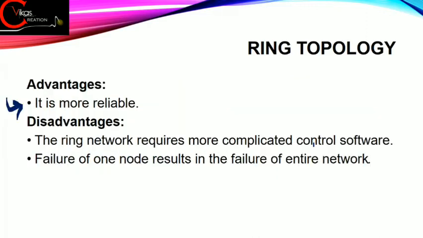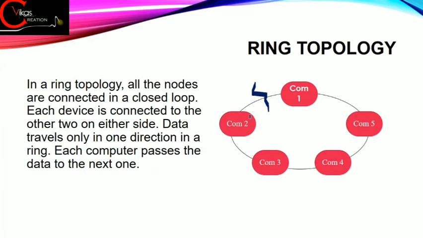Fine. Then next, failure of one node results in the failure of the entire network. Fine, if in case any one single computer is not working, I'm not saying the cable is not working. Now let's say this computer number 2 is not working. Fine, if computer number 2 is not working, in that case computers 1, 2 and 3, all these computers can have a data loss. Fine, so it may cause a data loss for all the devices in the network. Fine, so that's why every unit has to be active and fit and fine.